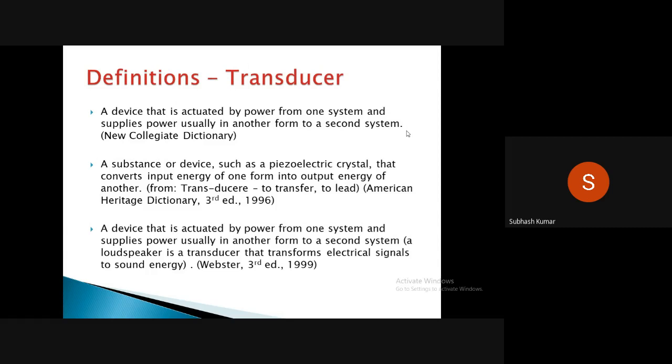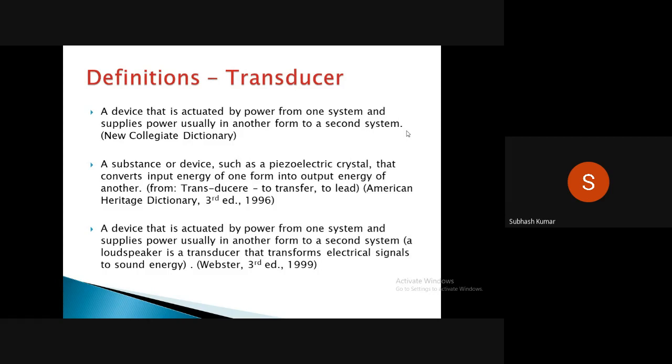Now, I hope all of you understood what exactly the transducer is. Whatever I have explained is also written in the form of words. For the exam point of view, you have to define the sensor, transducer, and actuator.